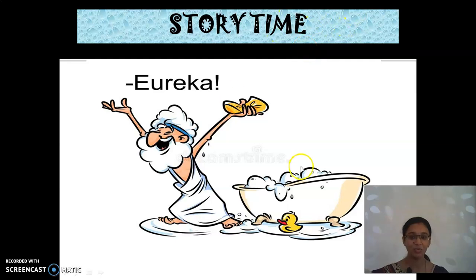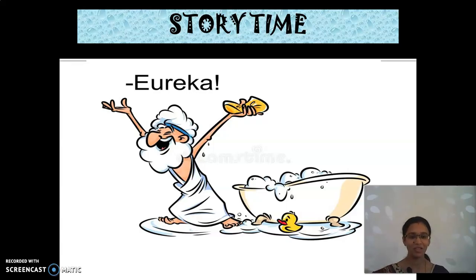If we hear about Archimedes, the one point which comes to our mind is that he runs naked. Without any clothes, he runs in the streets shouting Eureka, Eureka. What do you mean by the word Eureka? That means I have got it. I have found it. He started shouting and running, Eureka, Eureka. Now I will tell you this story.